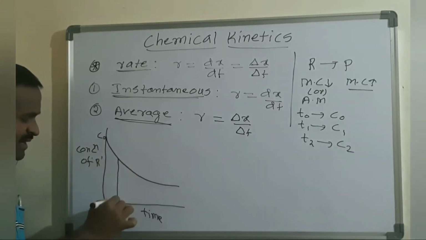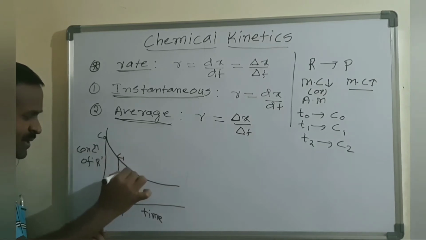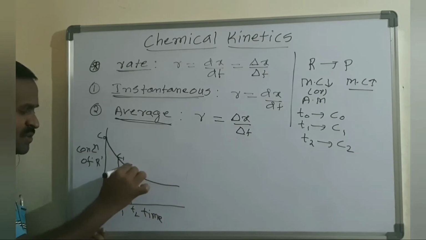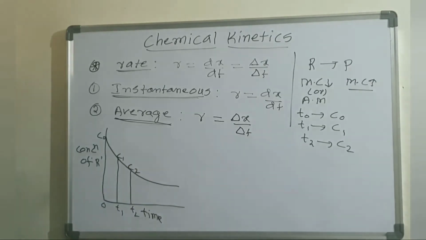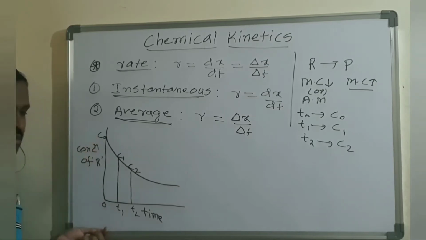Suppose we take a particular time T1, the concentration is C1, and at T2 the concentration is C2, right?